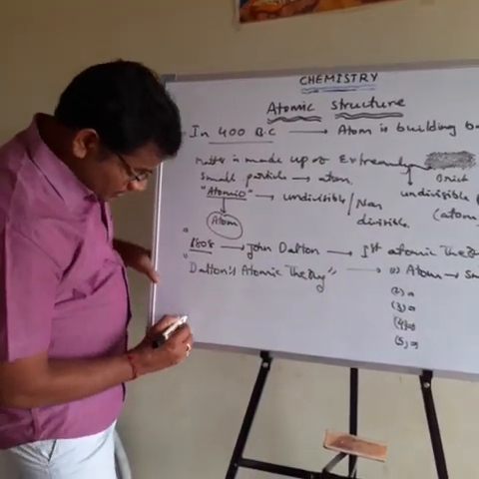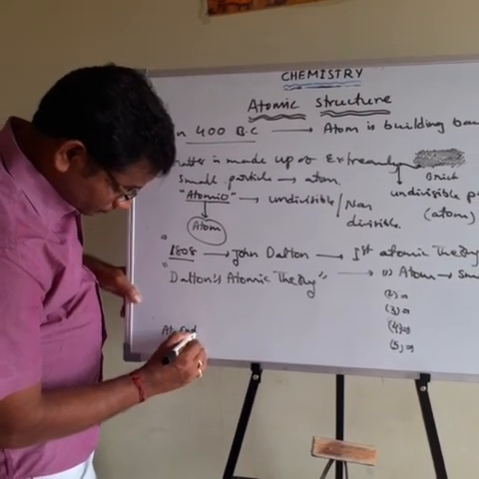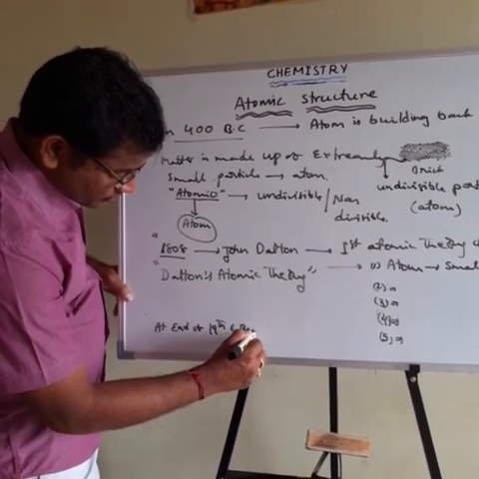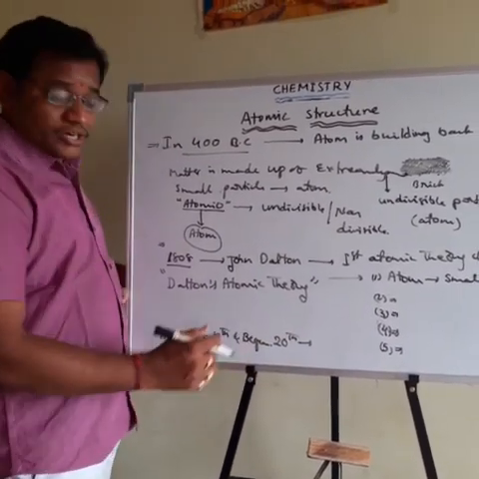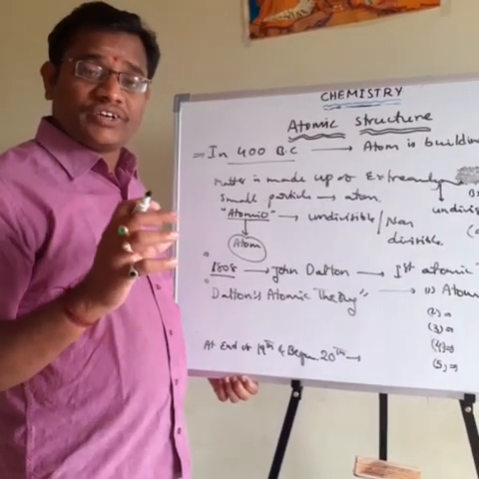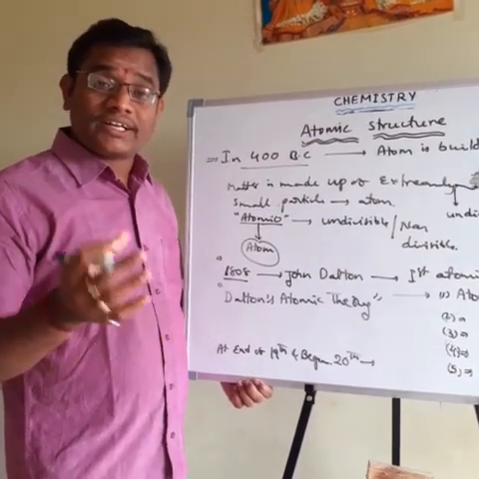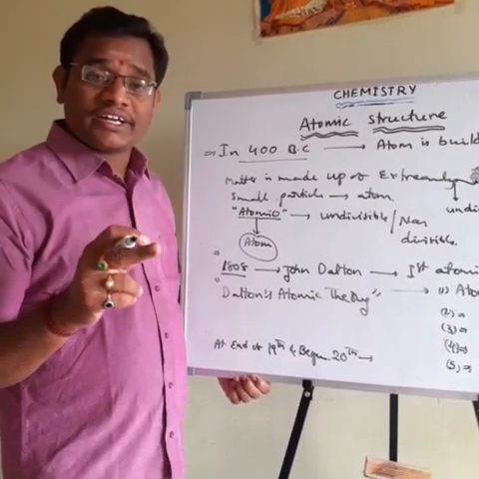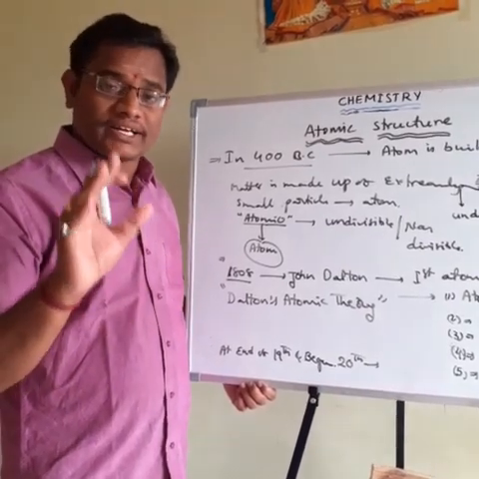After that, at the end of the 19th century and beginning of the 20th century, in this period our scientific technology developed. By using that scientific technology, a number of scientists did experiments on the atom. From those experimental results, the scientists explained that the atom is not an indivisible particle. Atom can be divided into many more particles.